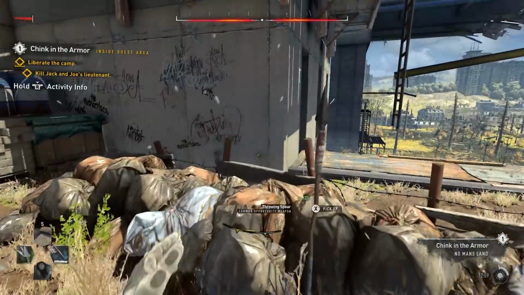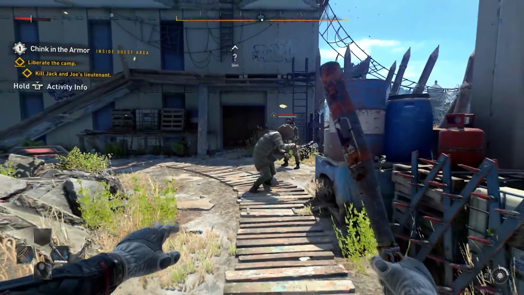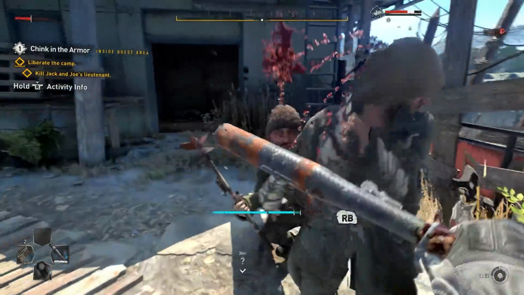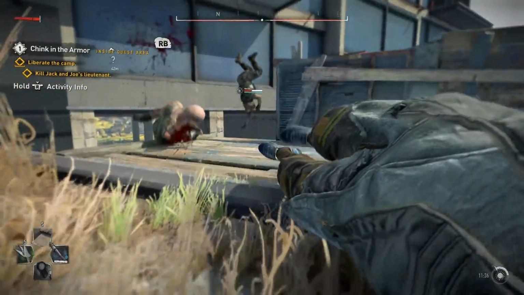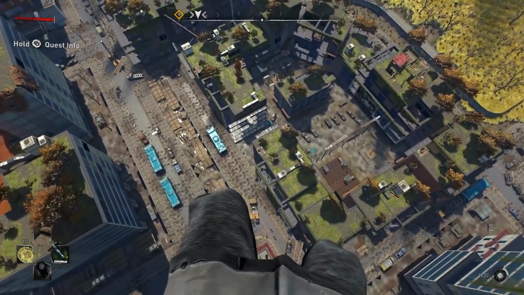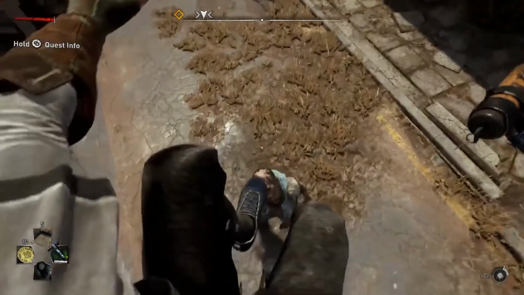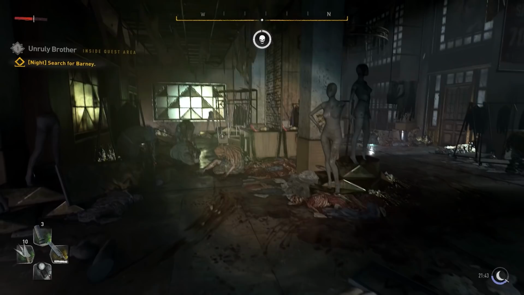Also, another move that felt really satisfying is the Rain Death dropkick. I mean, honestly, I came up with this name because I don't know the name for it. Also, there is a Rain Death skill in the game, so I'm just naming it just like that. Basically, this skill, regardless of what height you jump from, lets you perform a safe landing by kicking the infected or human in the face. This skill is actually amazing.